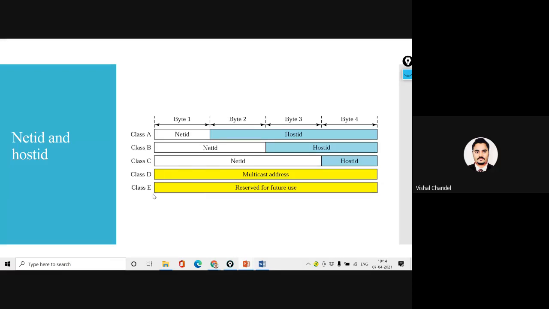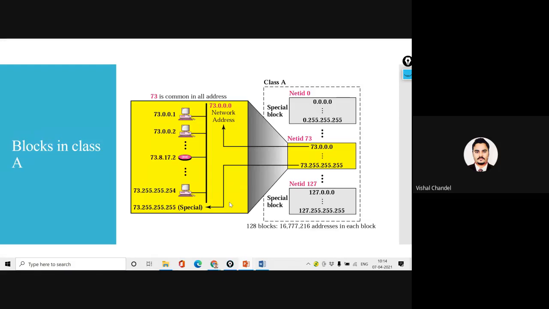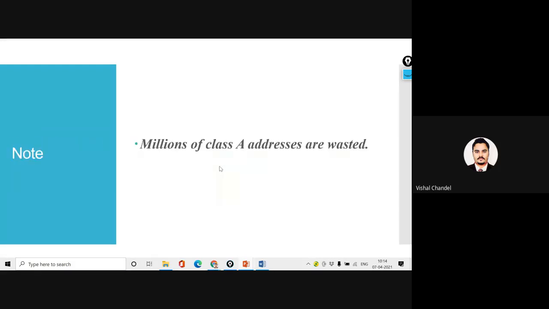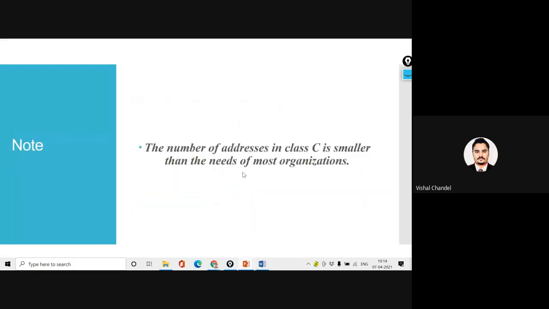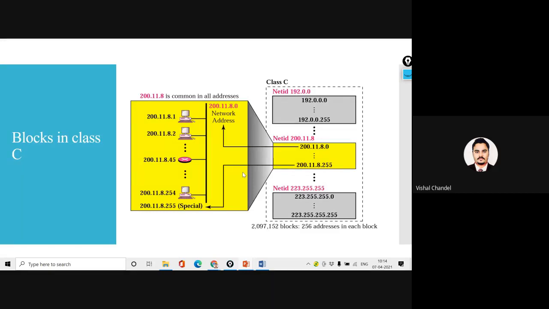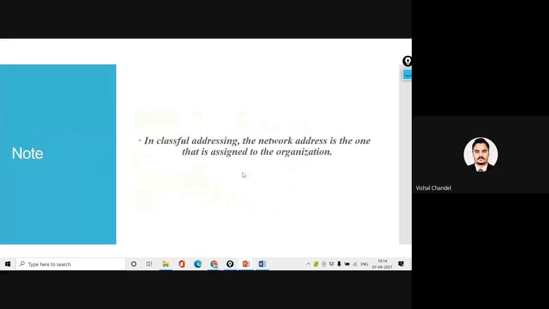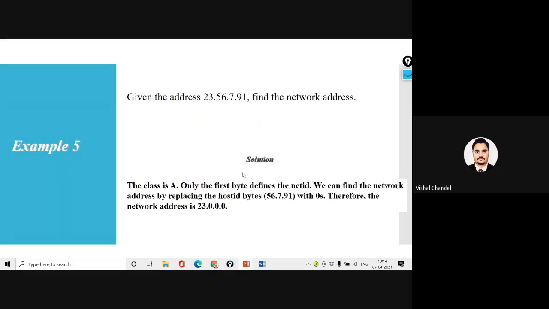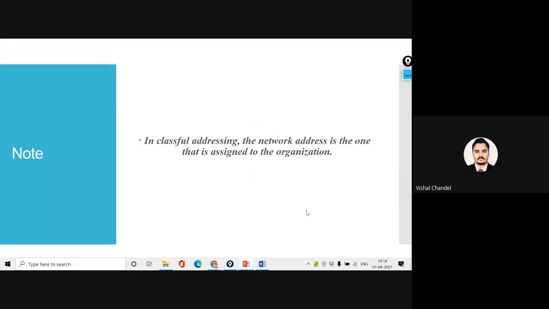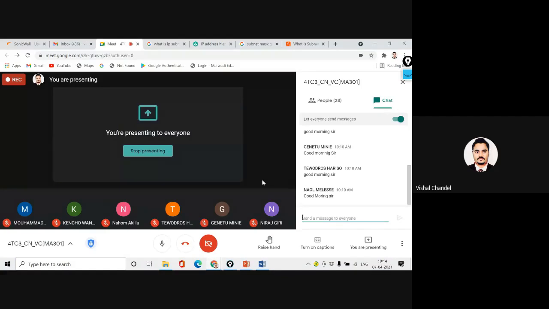We also discussed how many ranges and how many options of IP addresses we have when we bifurcate the classes. On that basis, we will understand the benefit of these classes. Everyone is comfortable with the classes.